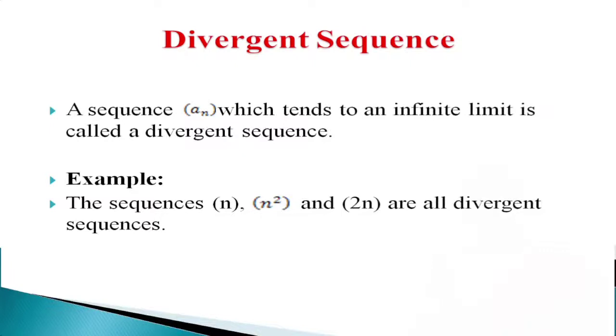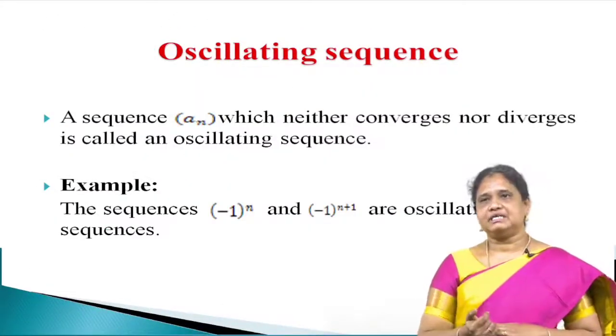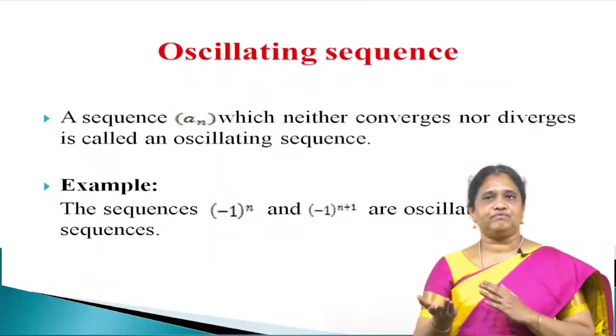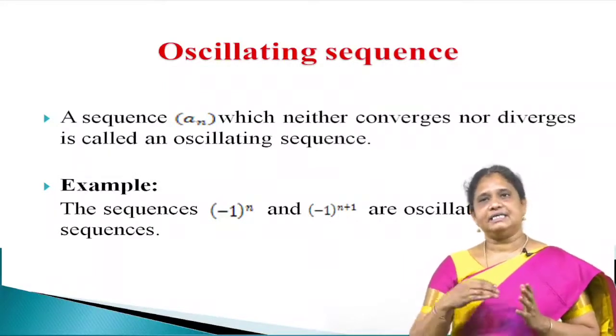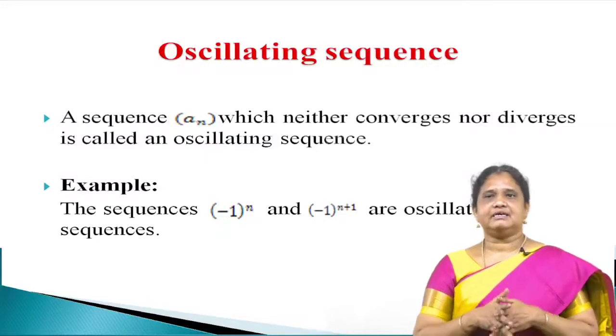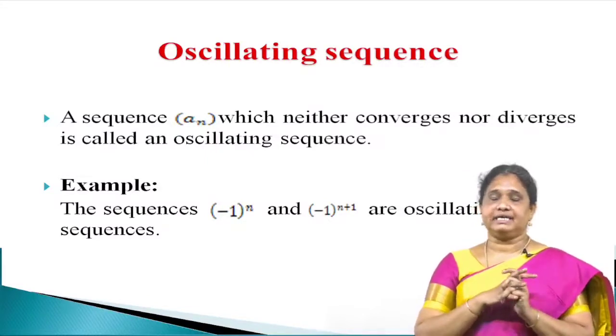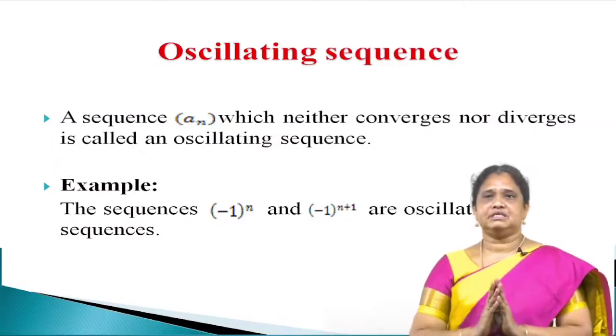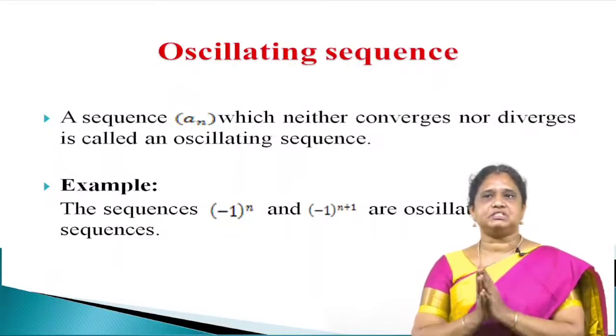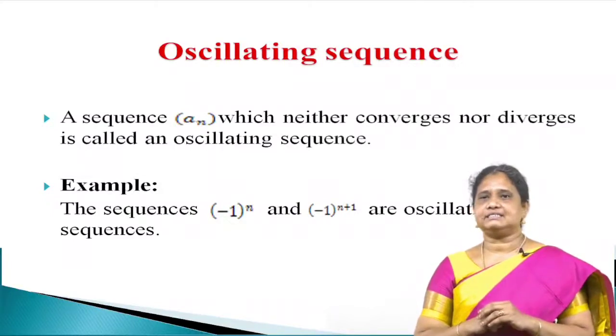Next, divergent sequence. A sequence which tends to an infinite limit is called a divergent sequence. Examples: the sequences n, n square, 2n are all divergent sequences. Oscillating sequence. Previously we have seen that a sequence which converges to a finite limit is called convergent, and an infinite limit means it is divergent. Here the sequence neither converges nor diverges. So a sequence which neither converges nor diverges is called an oscillating sequence.